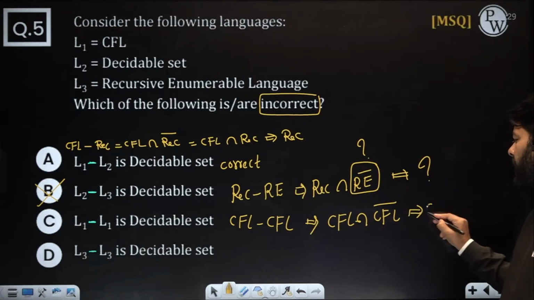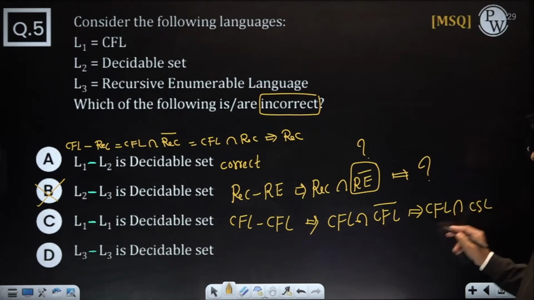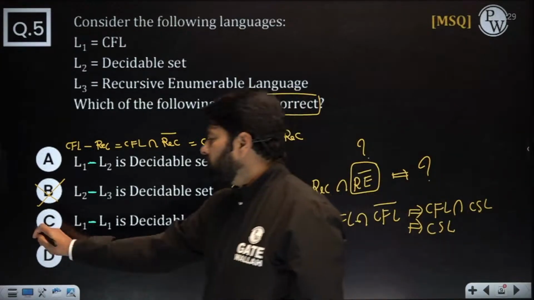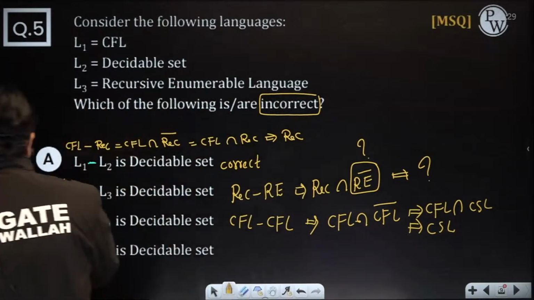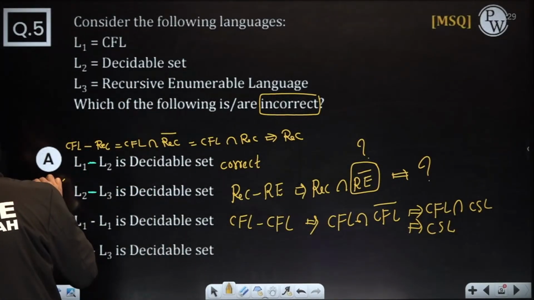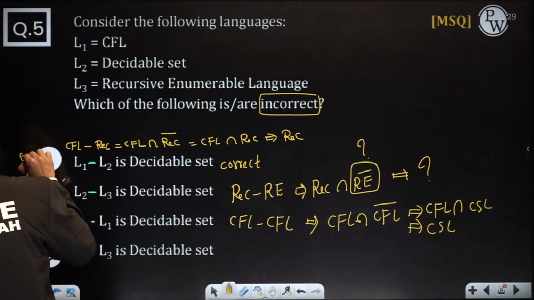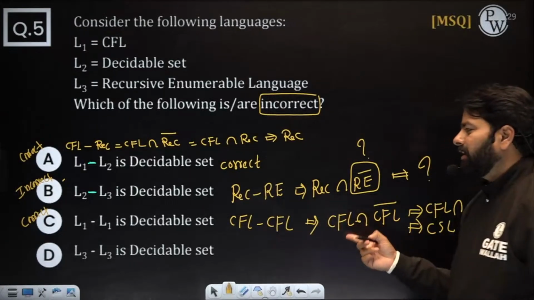We know it need not be CFL, but it's definitely recursive, definitely CSL, so this is going to be a CSL, so recursive, so decidable. This is correct. We'll choose answers later on, because cross checking is definitely different answers, right?